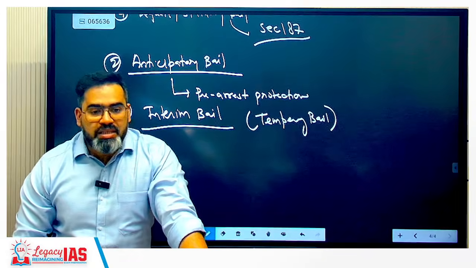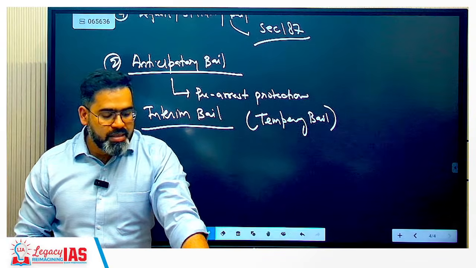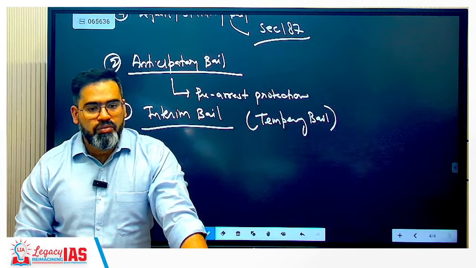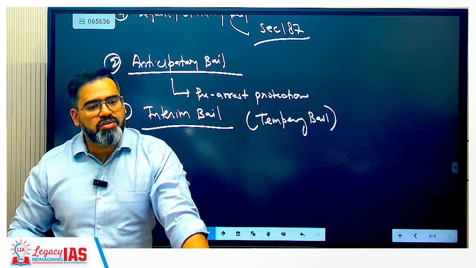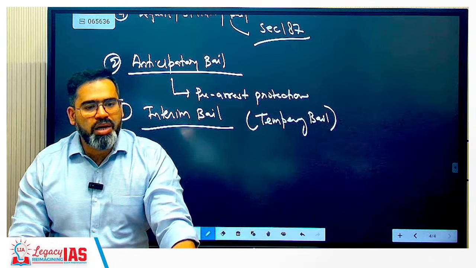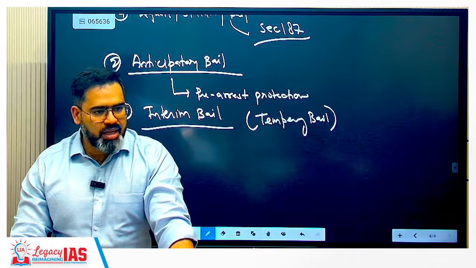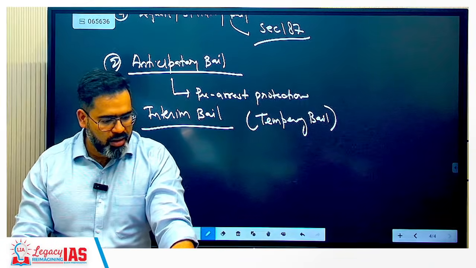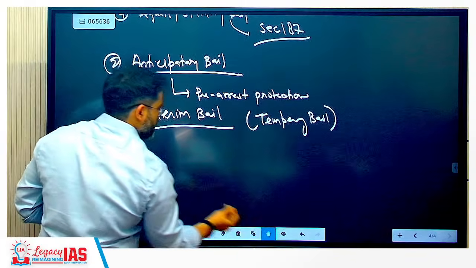Whenever there is an emergency, the person needs medical treatment, or he is the sole caregiver for elderly parents in the family. Just because of that, we can ask for interim bail. Interim bail is not available in BNSS. This is completely judge-made. Clear?